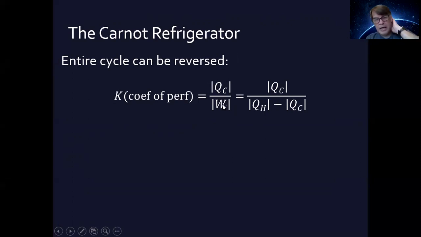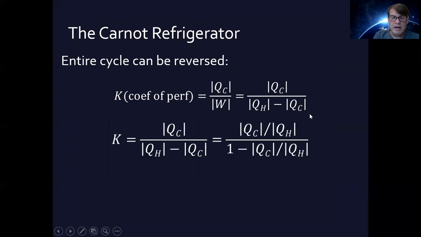And so we can basically substitute in from previous equations, and we've got W equals QH minus QC. All right. So this is all from previously on heat. So if I divide both the top and the bottom by QH, I get QC over QH and QC over QH.